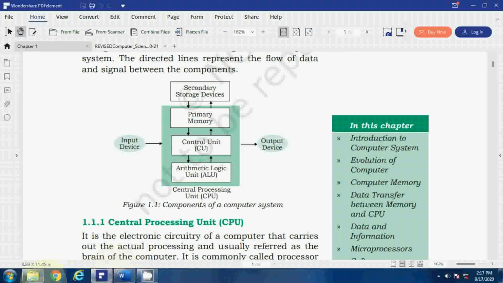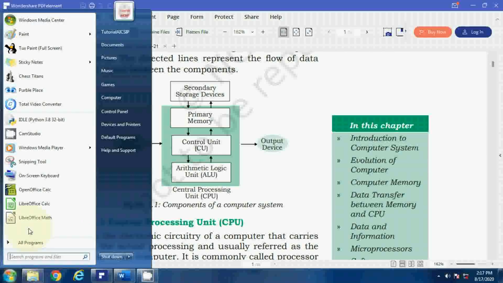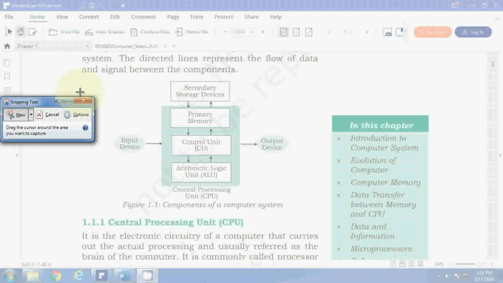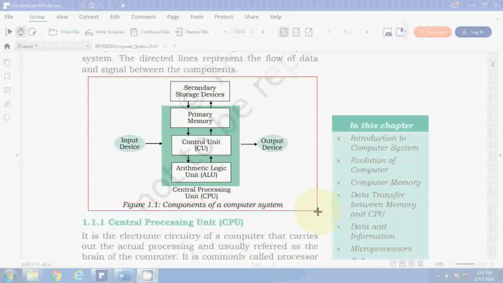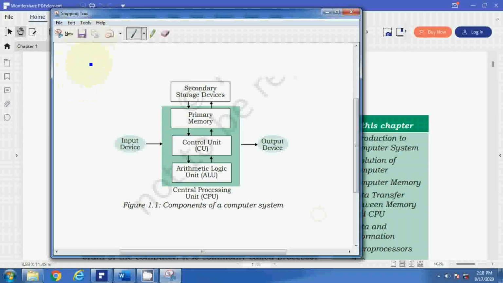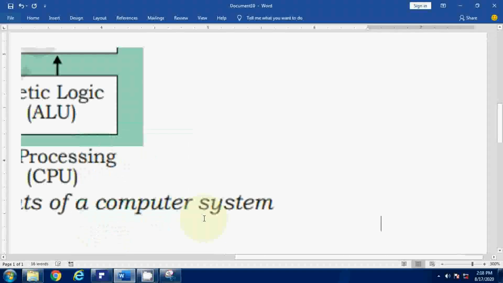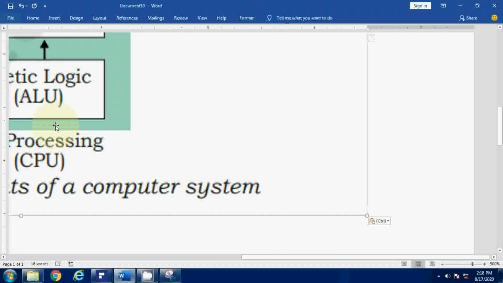Okay, the snipping tool is there. If you want to cut something from a PDF or something, you can use this snipping tool. Then you can just copy paste in MS Word. Okay, so here it is coming. Now let me resize it and zoom out.